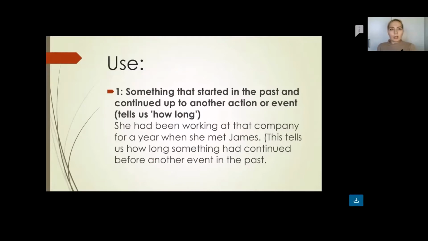So let's check out also the adverbs that we can use here: for or since. These are the main basic adverbs that you can apply with the past perfect continuous tense. This tells us, for instance, how long something had continued before another event in the past. She had been working at the company for a year when she met James.